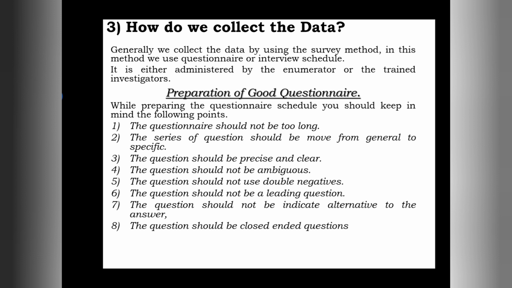That's why the question should not be a leading question. We can ask the same question in another manner, like how do you like the flavor of this tea? At that time he may say high quality or low quality or moderate quality. Yes, this is what we have to remember while preparing the questionnaire.